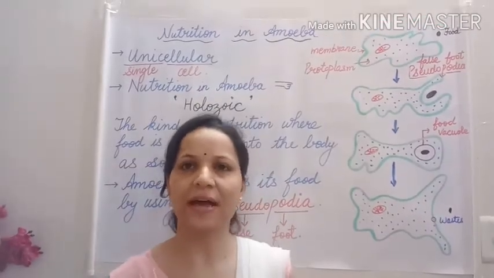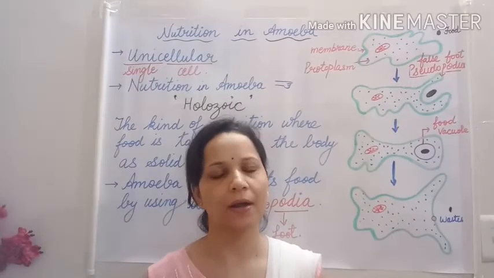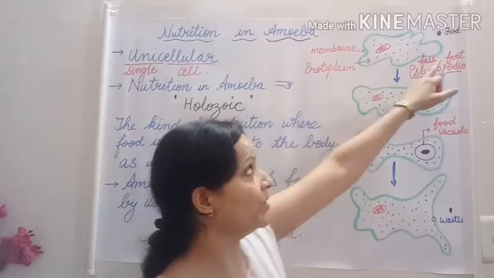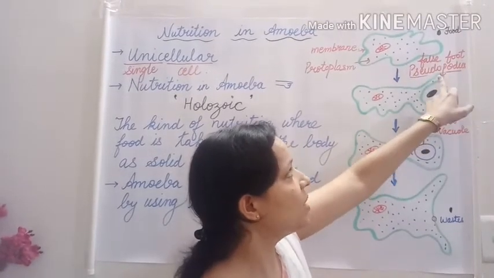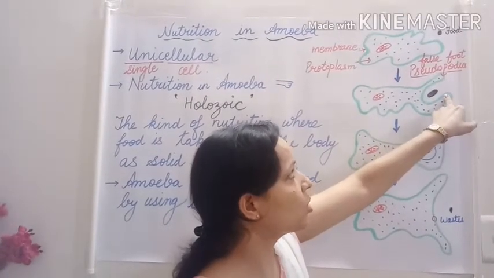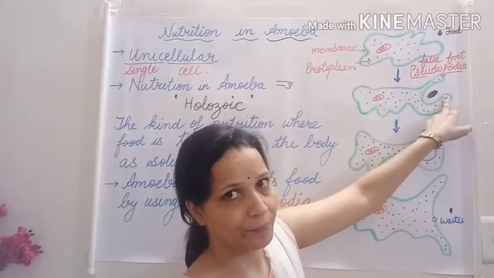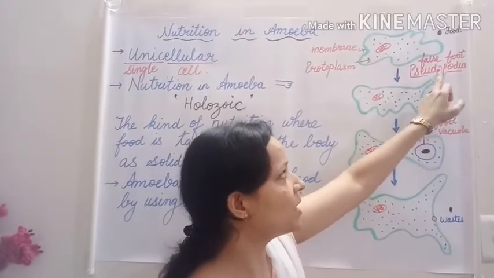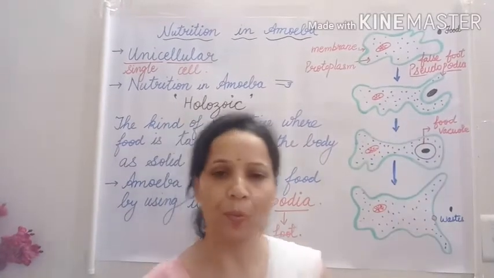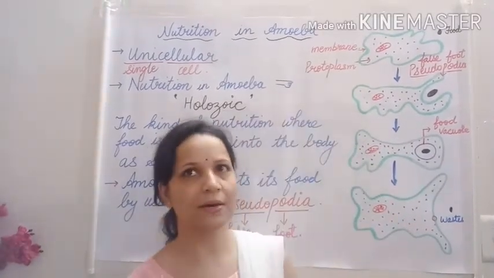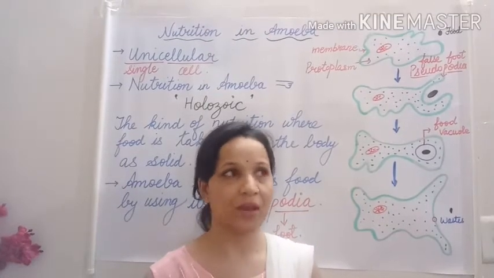Now how does digestion take place in amoeba? Let's see. When food comes to amoeba, amoeba produces finger-like structures called pseudopodia around the food particle and surrounds it.